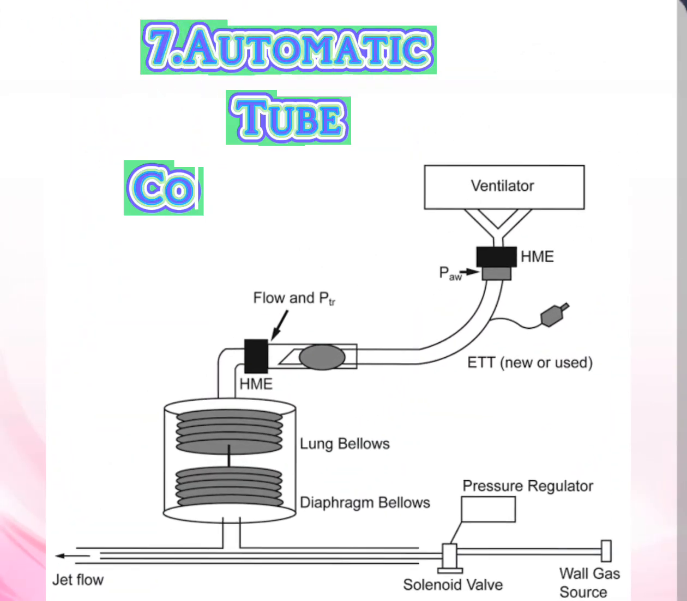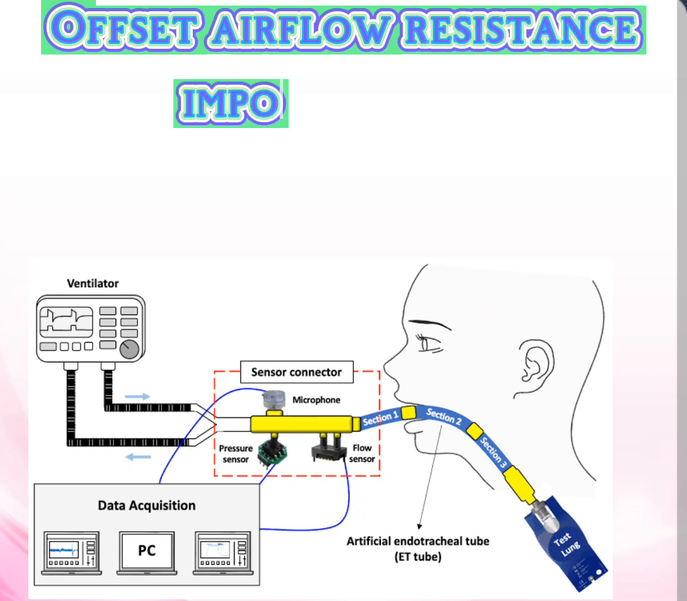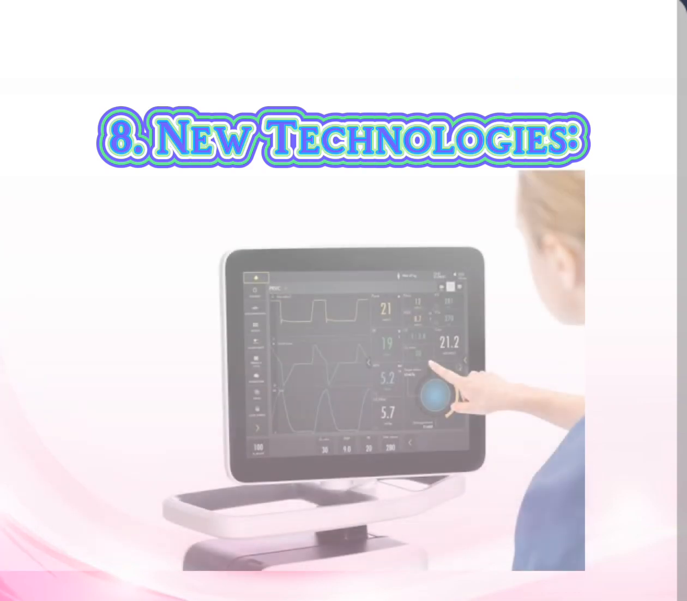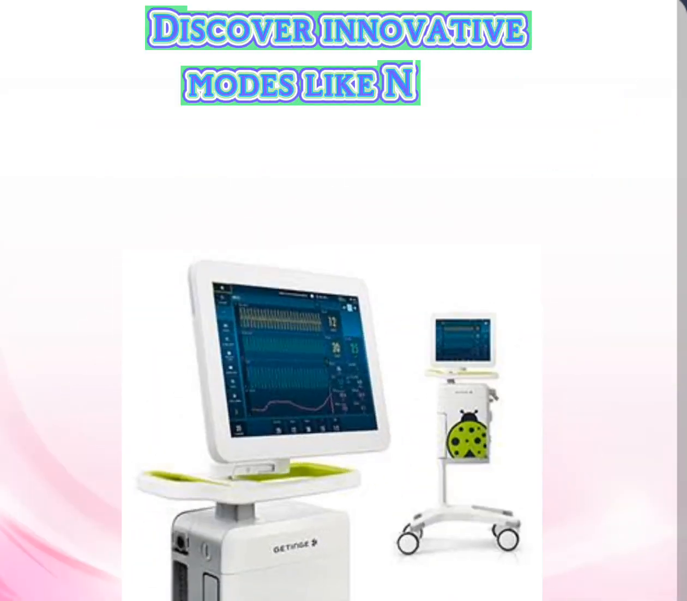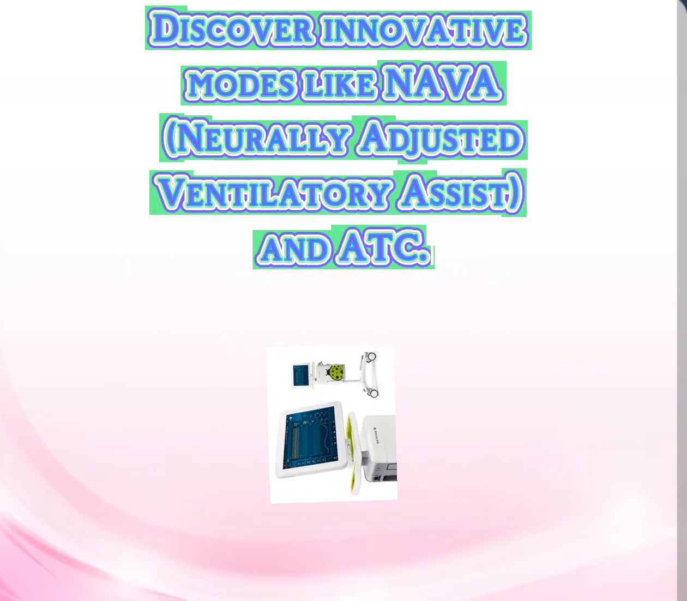7. Automatic tube compensation (ATC) offsets airflow resistance imposed by the endotracheal tube, aiding ventilation. 8. New technologies. Discover innovative modes like neurally adjusted ventilatory assist and ATC.